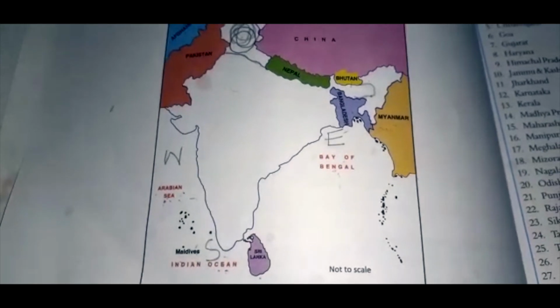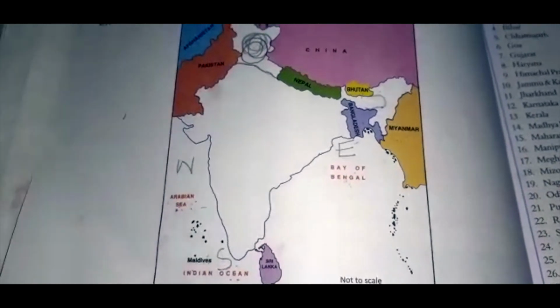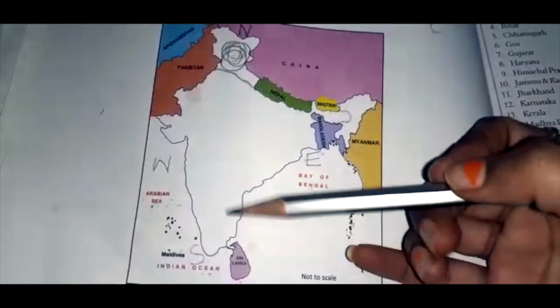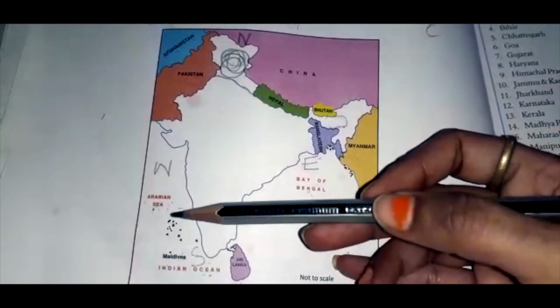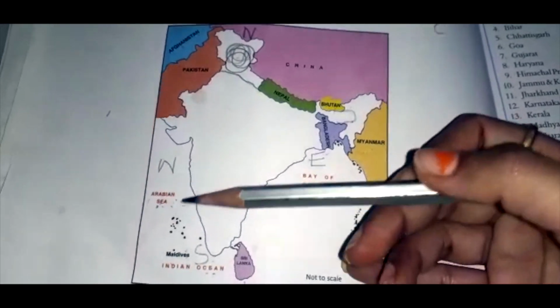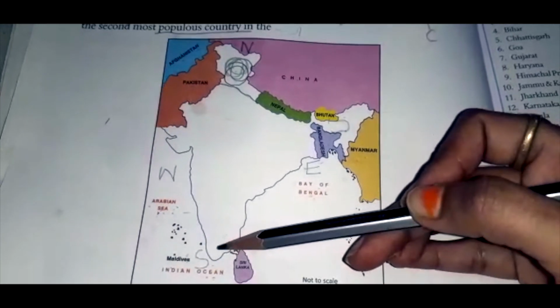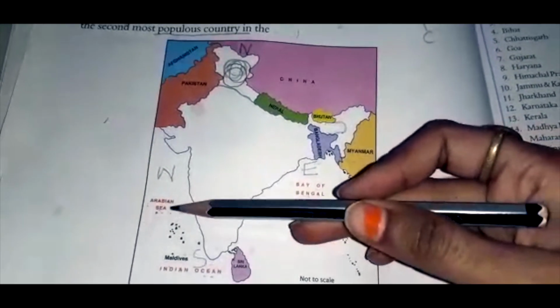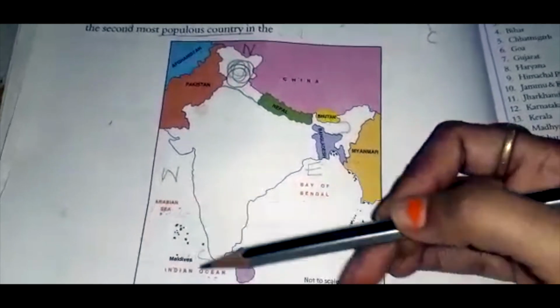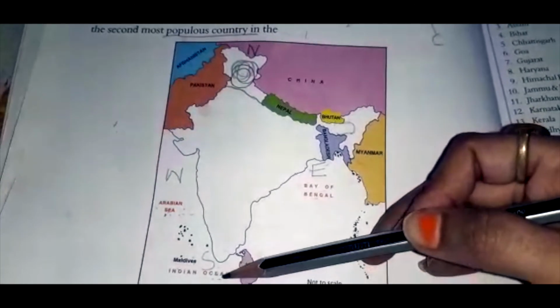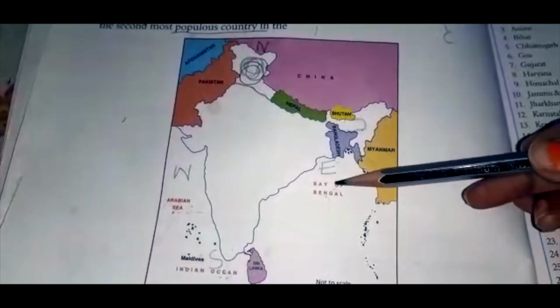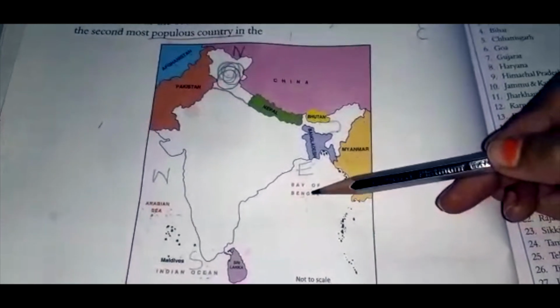This is the map of India, and India is surrounded by water on three sides at the southern part. The Arabian Sea is to the west, the Indian Ocean is to the south, and the Bay of Bengal is to the east.